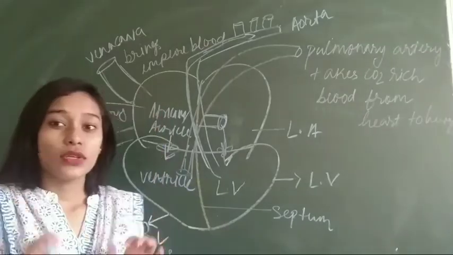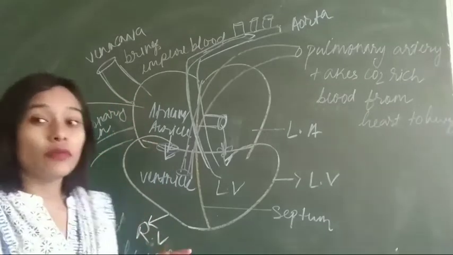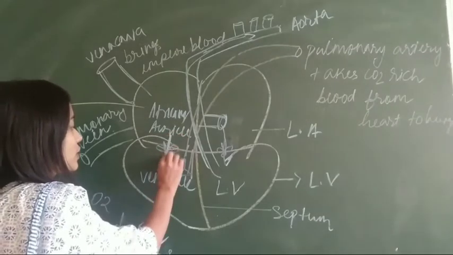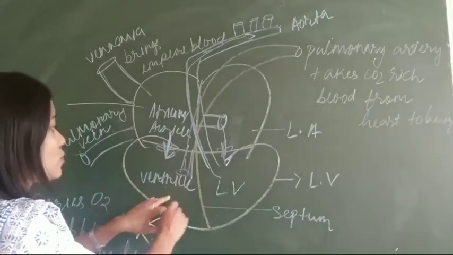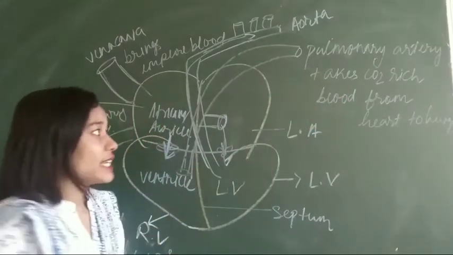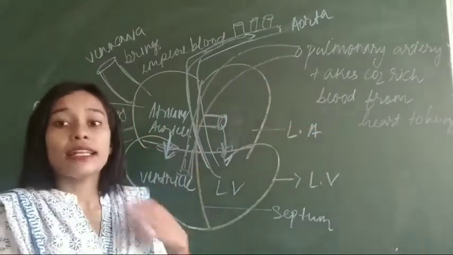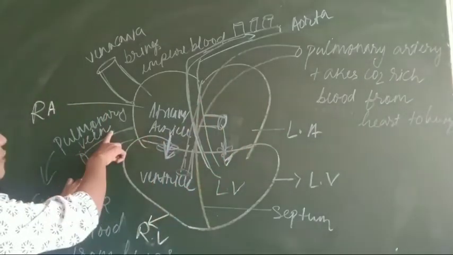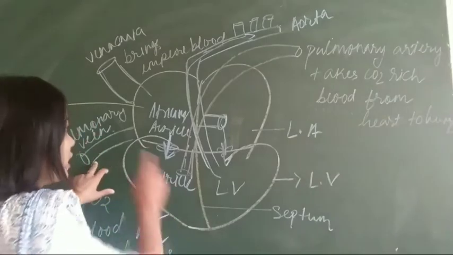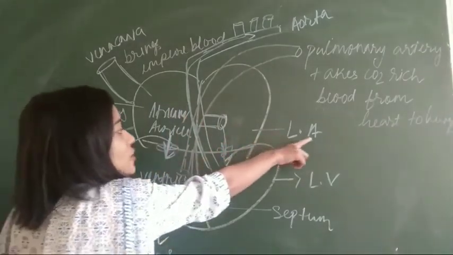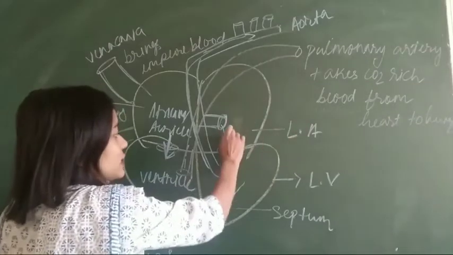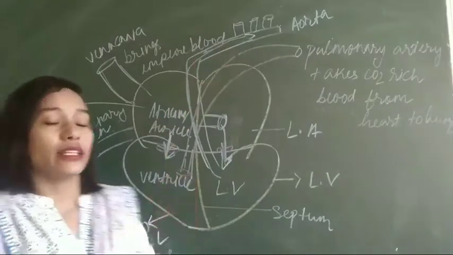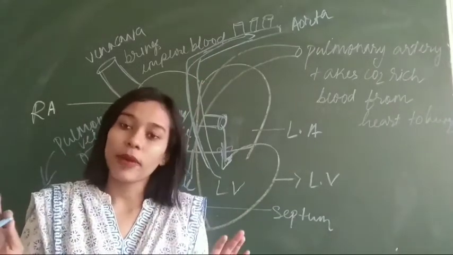So is it clear? Just a summary: you see what happens is the vena cava will bring impure blood from different parts of our body, and from the right auricle it will go to the right ventricle, and from the ventricle the pulmonary artery will take it to the lungs. And in the lungs what happens? Exchange of gases will take place, and from there, the pulmonary vein will bring the pure blood and give it to the left auricle. Now from the left auricle it is transported to the left ventricle, and from the left ventricle the aorta takes the pure blood and distributes it to different parts of our body.